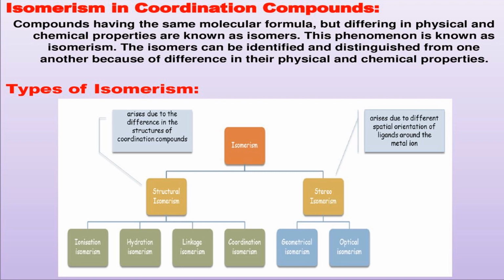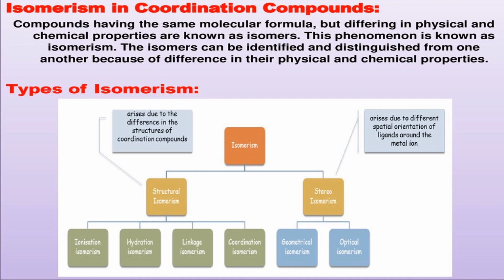Now first I am starting with what isomerism is. The compounds having the same molecular formula but different physical and chemical properties are called isomers, and this phenomenon is called isomerism. Isomers can be identified with each other because of the difference in their physical and chemical properties. Now, types of isomerism. There are two main types of isomerism: structural isomerism and stereoisomerism.